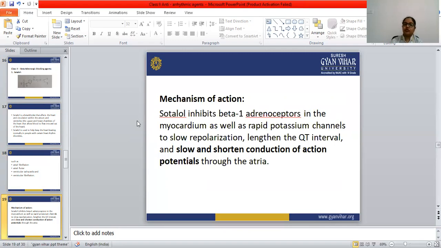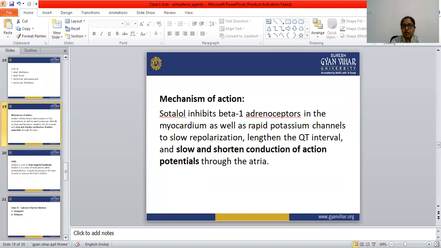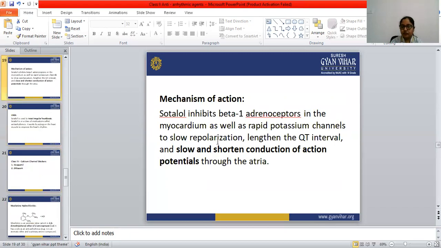Sotalol inhibits the beta-1 adrenoreceptors in the myocardium as well as the rapid potassium channels to slow the repolarization, lengthen the QT interval, and slow and shorten the conduction of the action potentials through the atria. So this is the mechanism of action of sotalol.